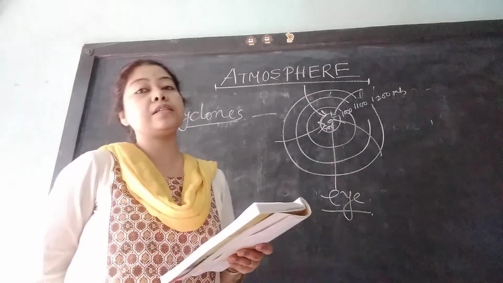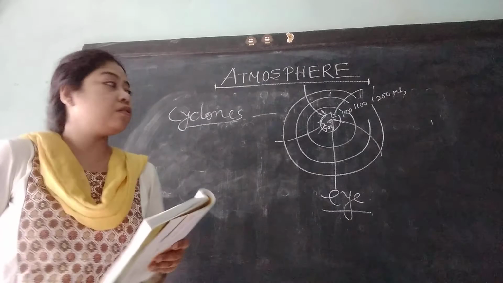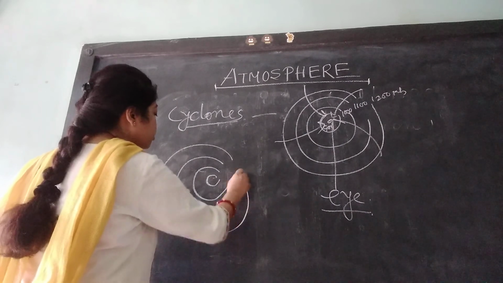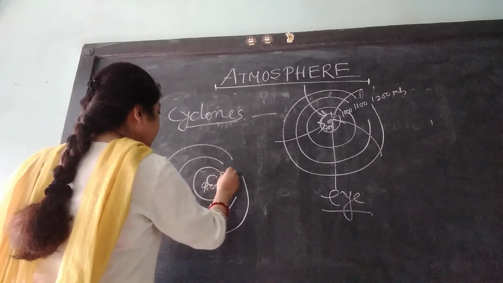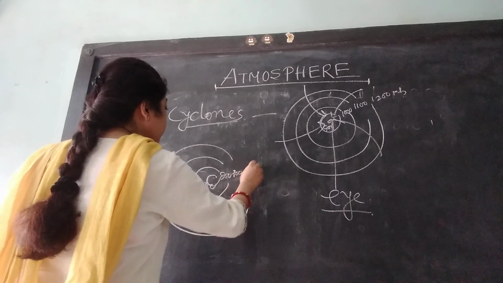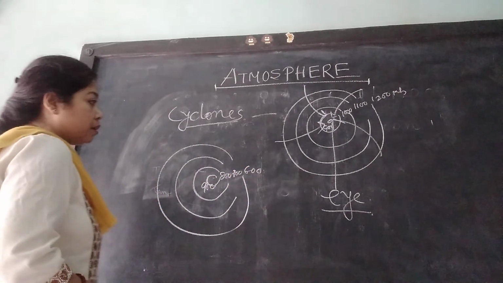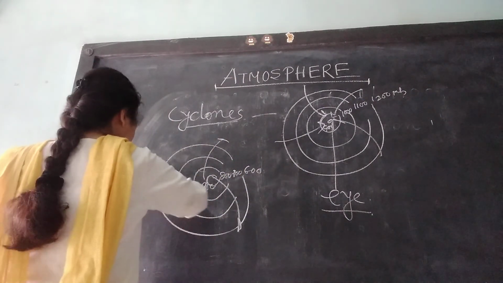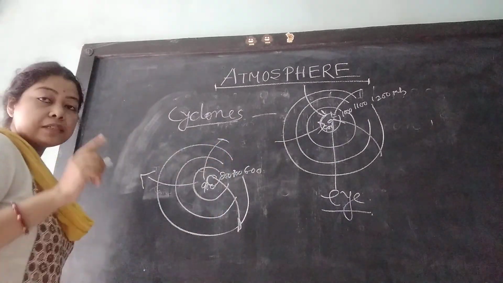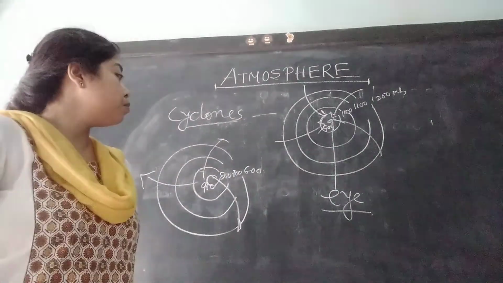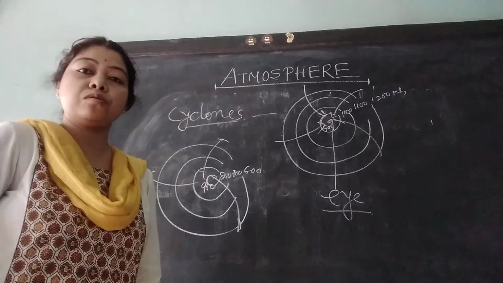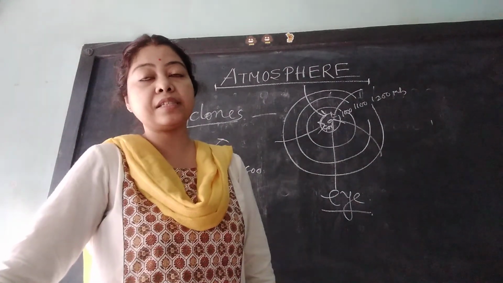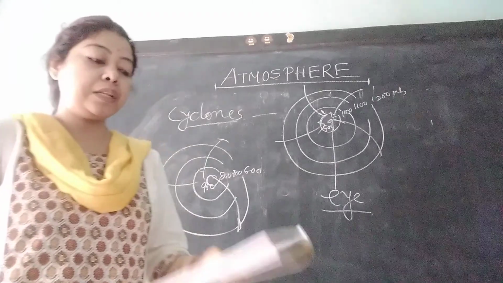Now anticyclone is just opposite to cyclone. In case of anticyclone, high pressure prevails in the center and pressure gradually decreases outside, and the wind blows from the center towards the outer limb. In case of cyclone, very bad weather prevails, but anticyclone is associated with fair weather condition.